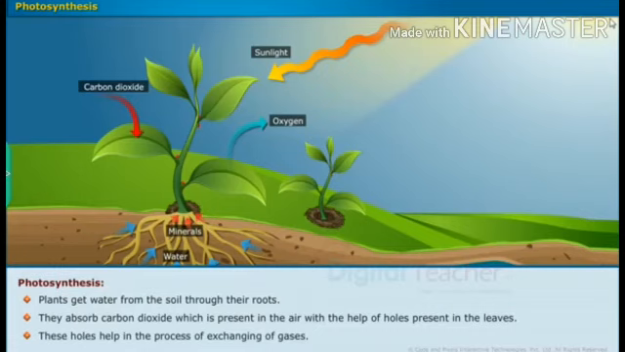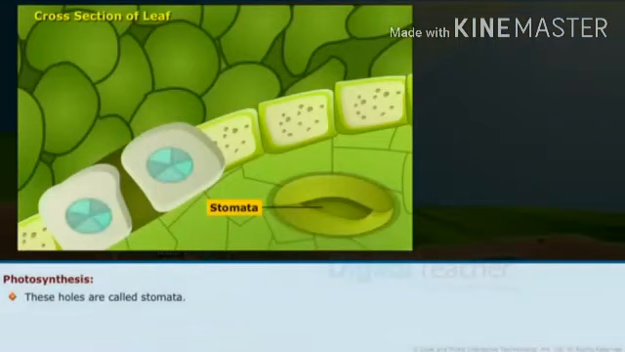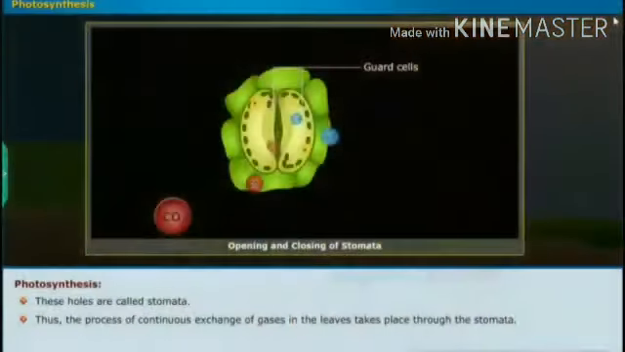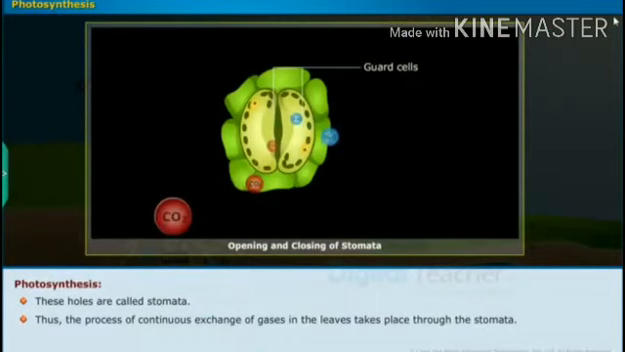And how do they do the exchange of gases? By the stomata. So what are stomata? Stomata are present on the leaf surface. This is a picture, the structure of stomata. You see small holes present on the leaf. So what is the role of stomata? They are involved in the exchange of gases. These are the guard cells. When the guard cells open, the exchange of gases occurs.